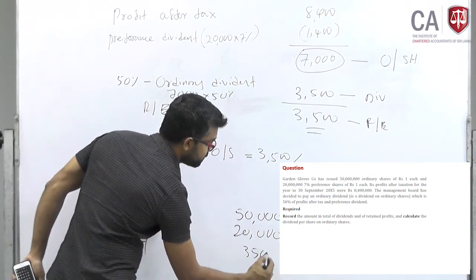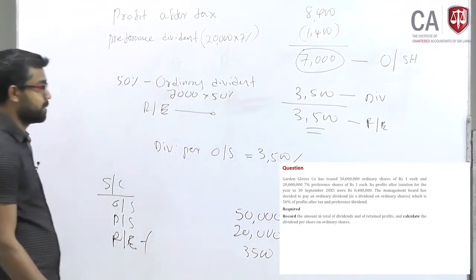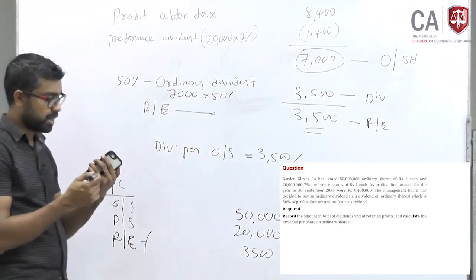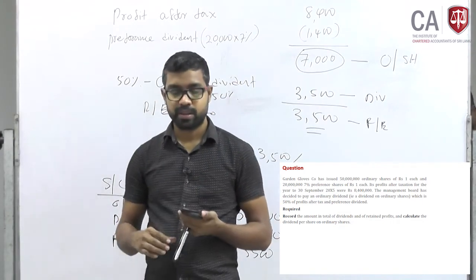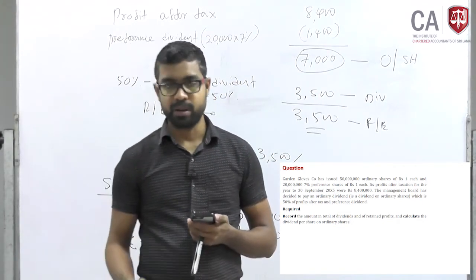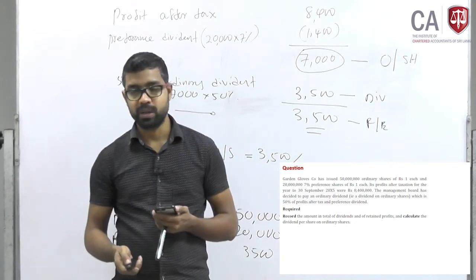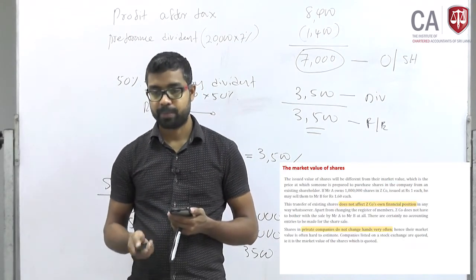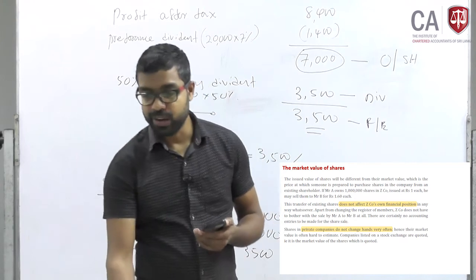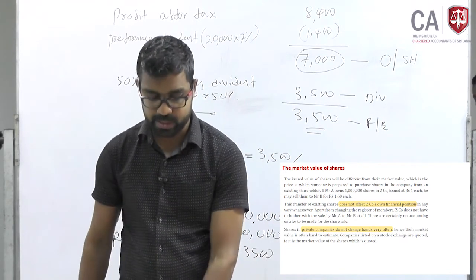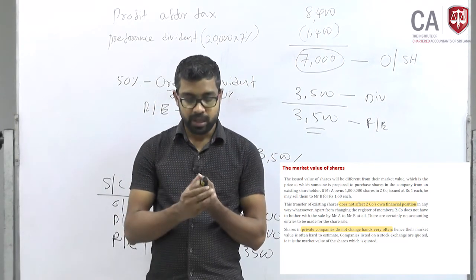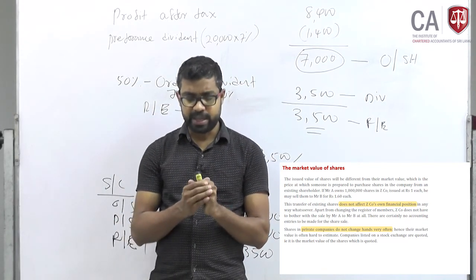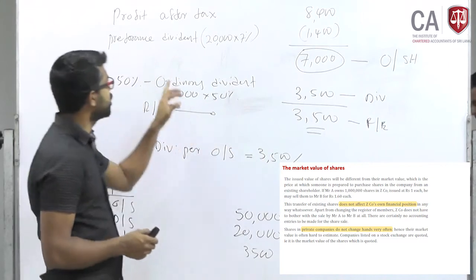3,500 the retained earnings, and dividend will charge to P&L, right? Fine. So this is the accounting treatment, and this is how we account for dividends in our books. Look at this, market value of shares. This is also a little important to understand, right? Market value of shares. Some of you will understand, right? Even though in this case we issued shares.